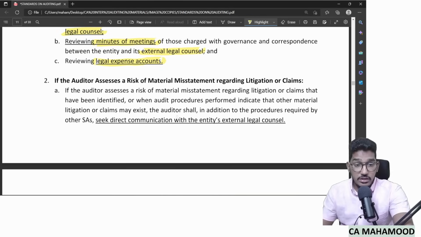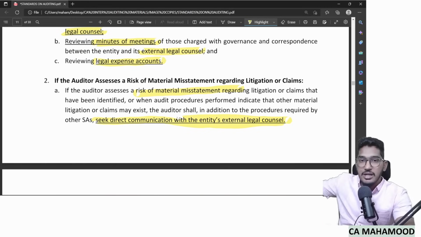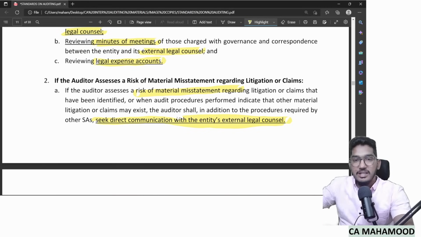See the terminology here. If the auditor assesses, that means if the auditor identifies, yes, there is a risk of material misstatement regarding litigations and claims, then only he will perform this extra procedure. What is that extra procedure, sir? Seek direct communication with the entity's external legal counsel. If he finds any doubt, what should he do? He should first go and directly communicate with the entity's external legal counsel. Whoever the external lawyer is appointed, go and directly communicate with him.